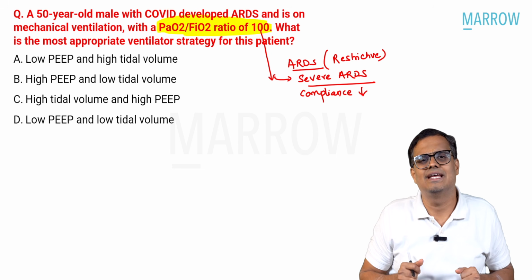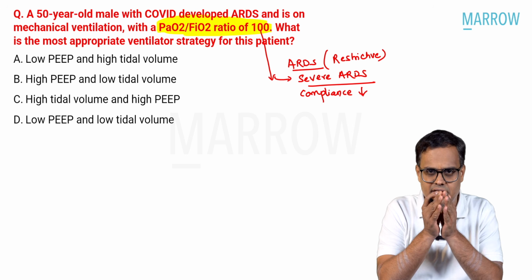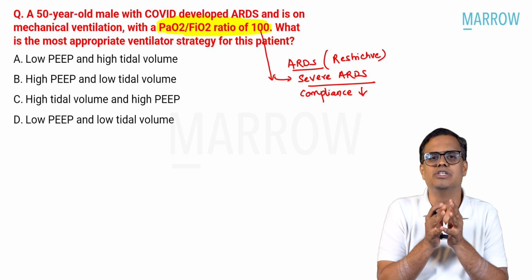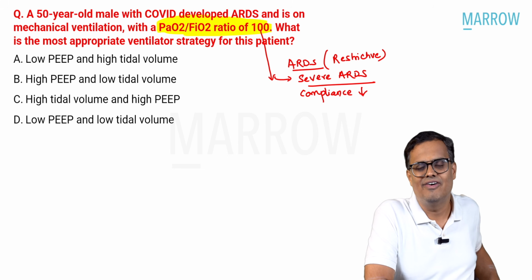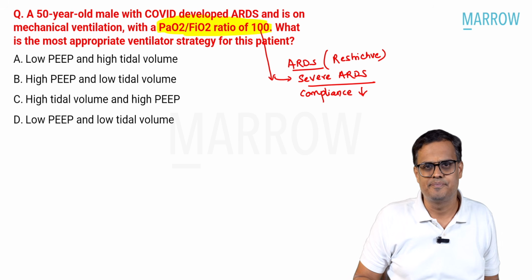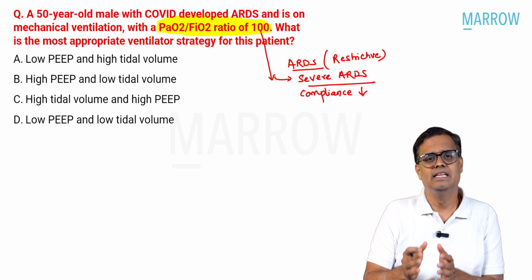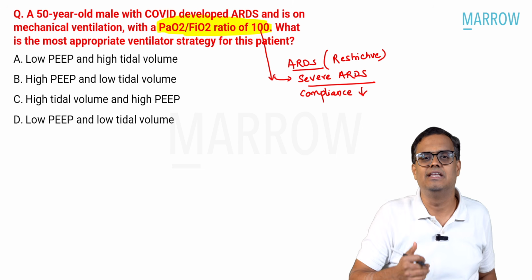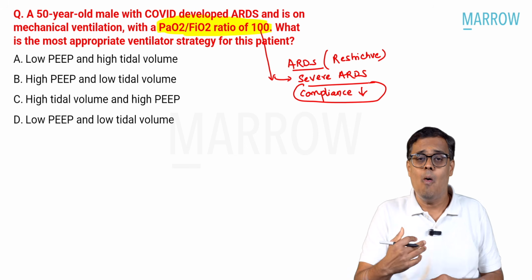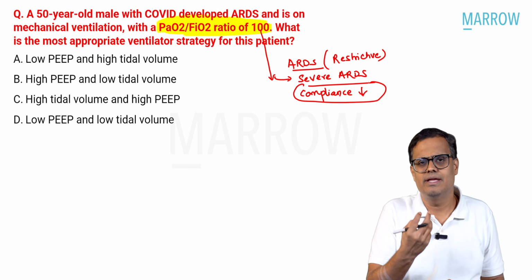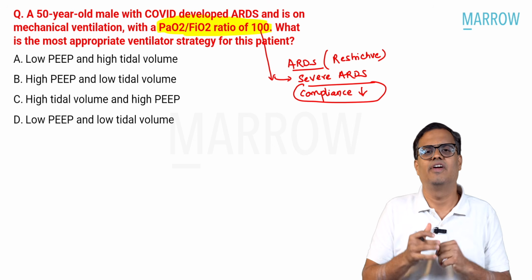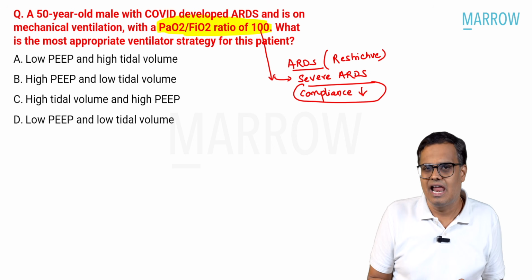So what do you mean by elasticity then? Elasticity means the moment you blow up a balloon and release it, it will come back to its original position. So elasticity is defined as the property of a substance to return to its original state, whereas compliance means the change in volume for a change in pressure. So in severe ARDS, the compliance of the lung has been reduced. That means it is very, very difficult to expand the lungs.